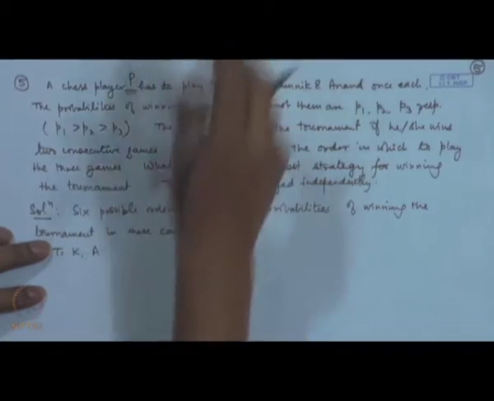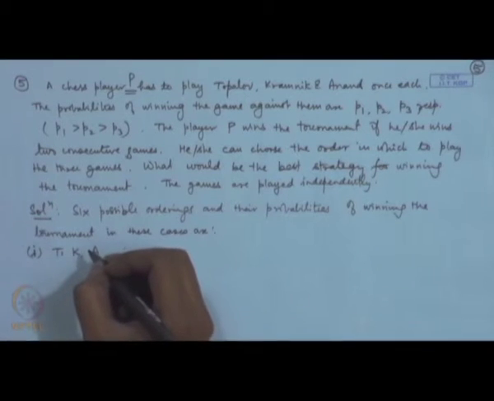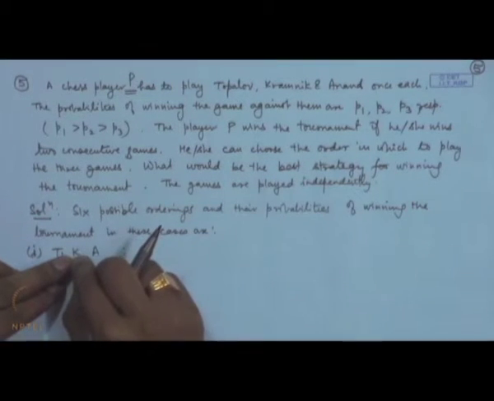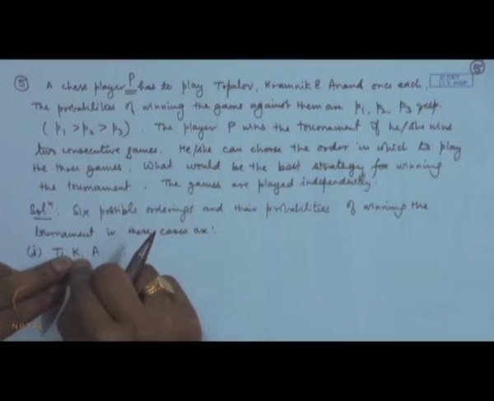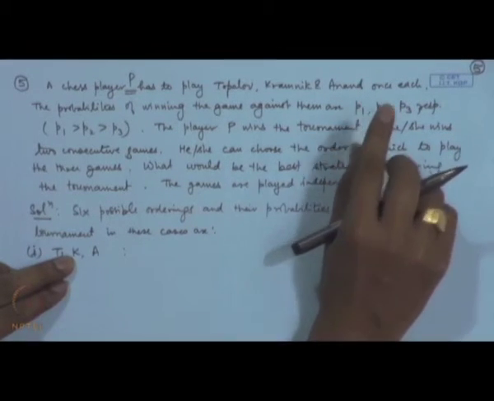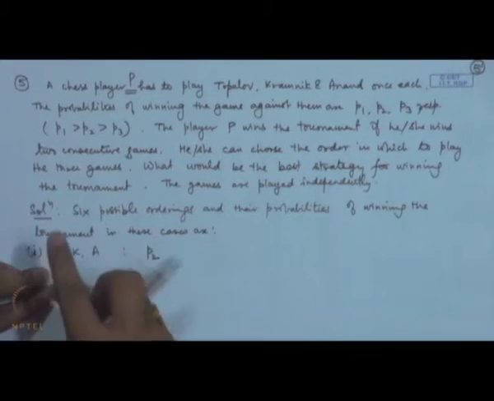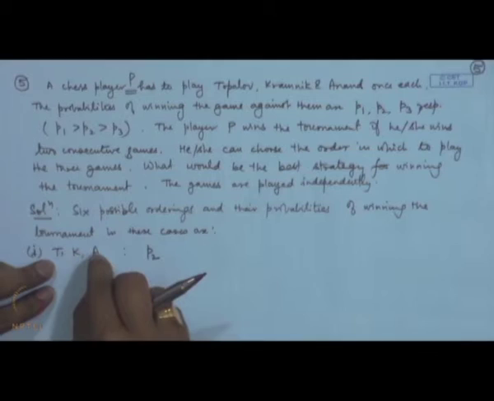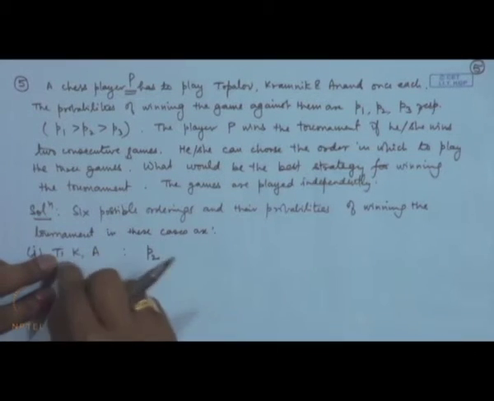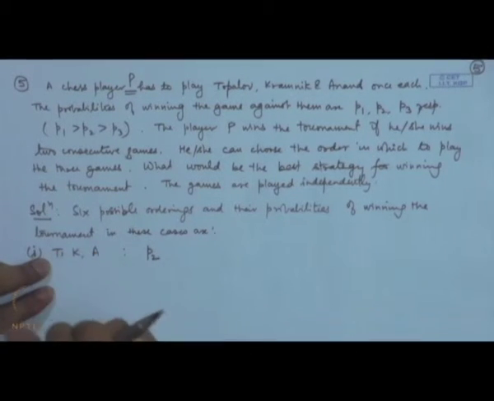So, you may say what is the probability of... that means certainly I should win the second game, that is the probability of winning against Kramnik is P2. So, certainly this should be possibility. Then out of T and A I should win at least one, that means if I win all the 3 then also it is fine, or if I win T lose A, or if I win A and lose T then also it is fine.